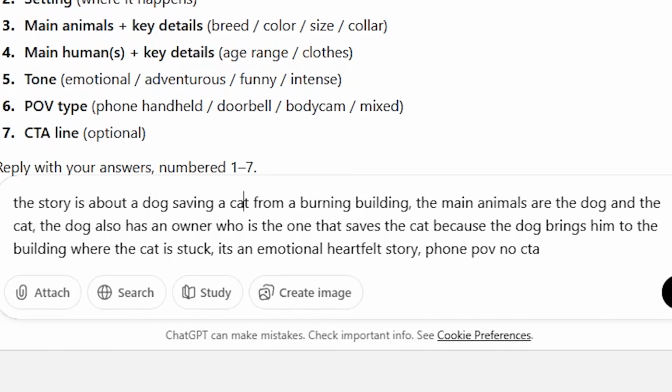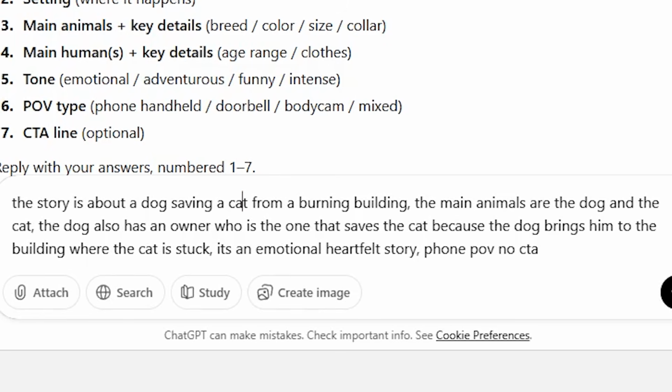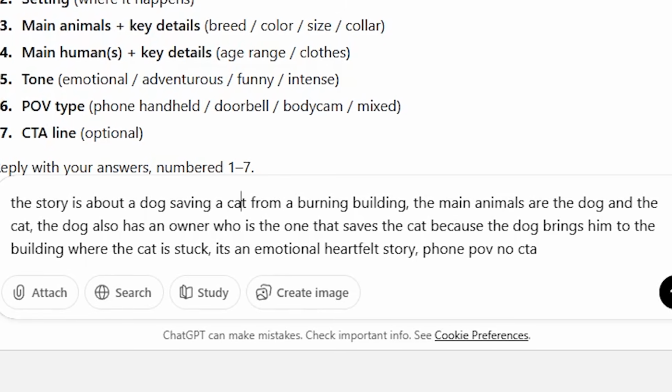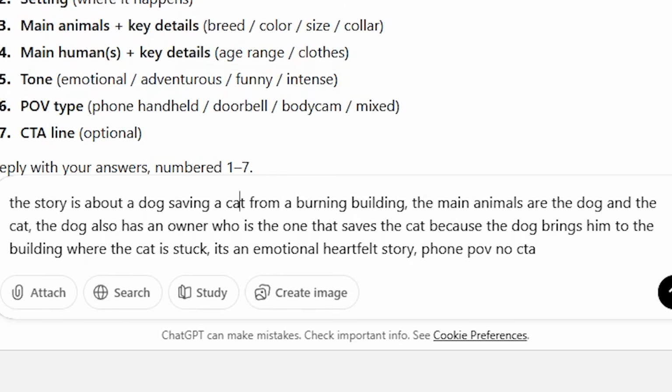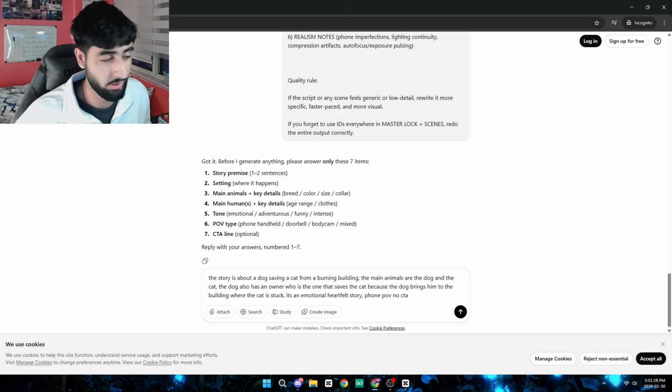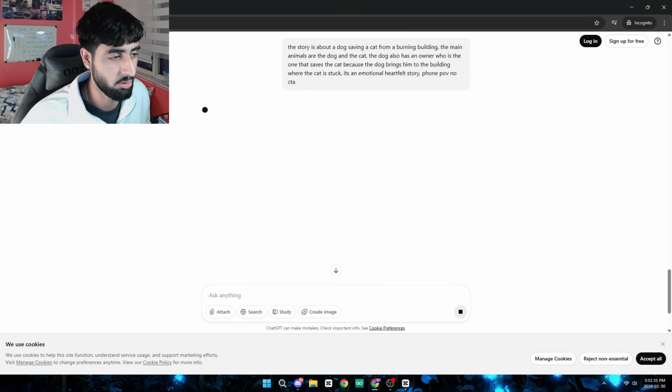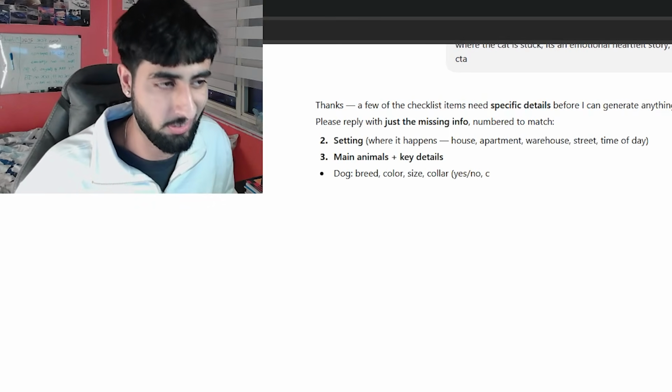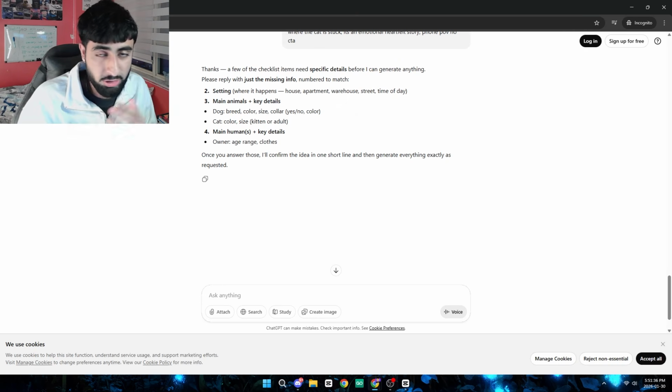The dog also has an owner who is the one that saves the cat, because the dog brings him to the building where the cat is stuck. I said it's an emotional, heartfelt story, phone POV, no CCTV. I basically described all the information that I asked for, and I'm going to send this to ChatGPT. Like I said, this just makes it a lot easier and simpler, but you don't need to do this. You can actually just converse with ChatGPT to get the right script.